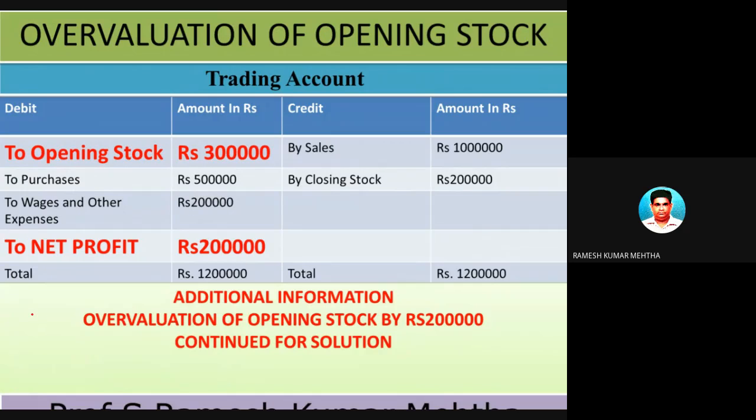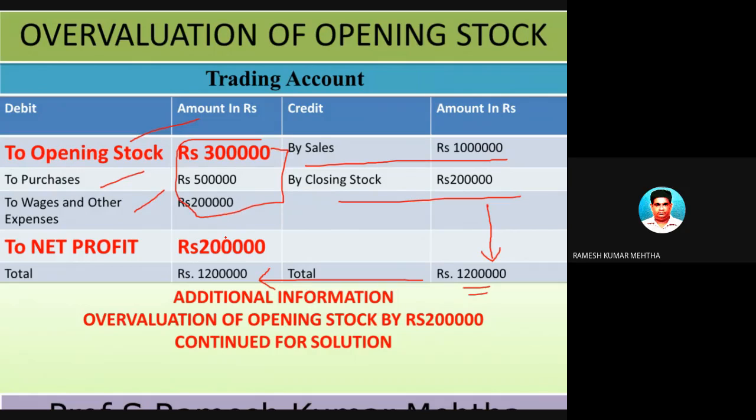Overvaluation of opening stock. So here you are given a trading account. The opening stock is 3 lakh rupees. The purchases are 5 lakh rupees. The wages are 2 lakh rupees. The sales are 10 lakh rupees. And the closing stock is 2 lakh rupees. The total of the credit side of the trading account is 12 lakh rupees, and the debit side also 12 lakh rupees. But the expenses are here 10 lakh rupees, and the net profit is 2 lakh rupees.